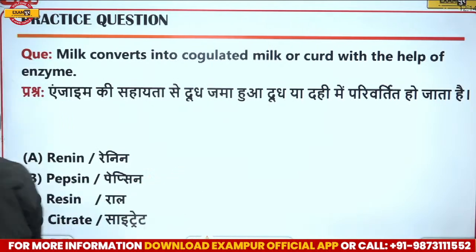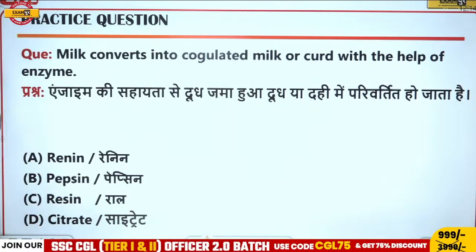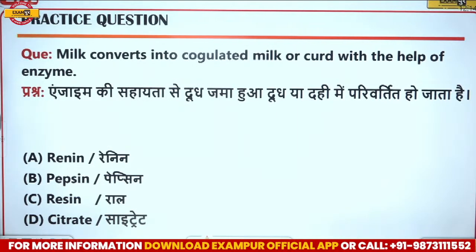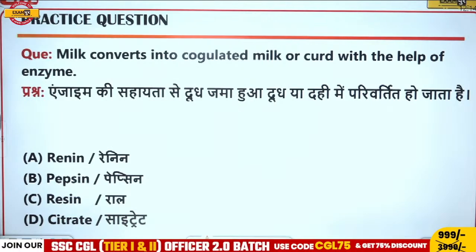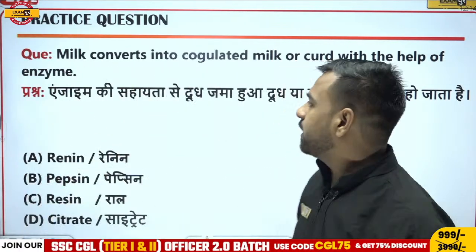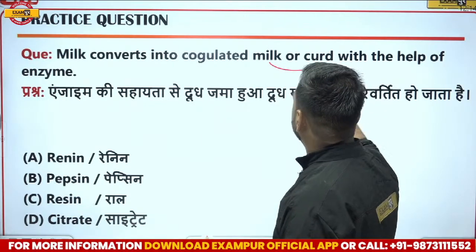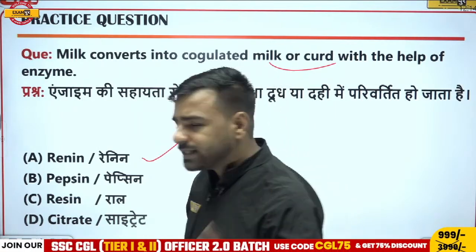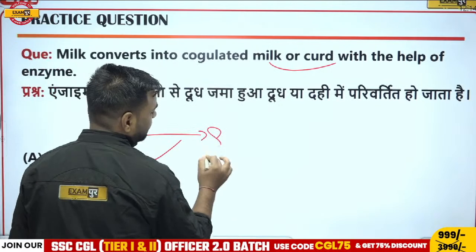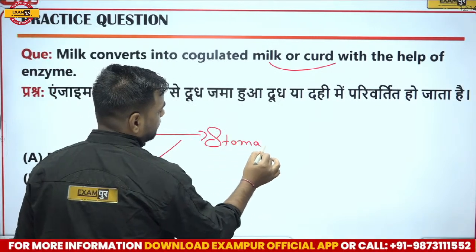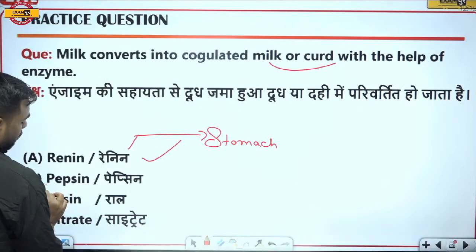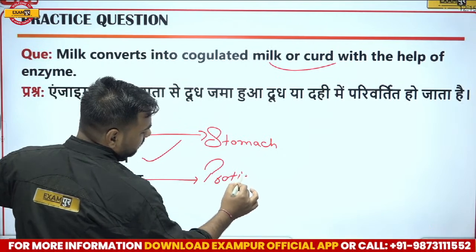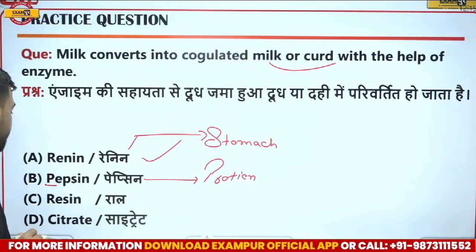Awesome. So yes, my question is, milk converts into coagulated milk or curd with the help of which enzyme? Is it renin, pepsin, resin or citrate? What do you think? Very good. So Avan and Vinod, both of you are correct. When I talk about the conversion of milk into curd, the enzyme which is helping is renin. Now where is this renin present? Please remember, renin is present in the stomach. In a similar manner, pepsin is also there in the stomach, which helps in the digestion of protein, which I was discussing with Avan right now, right?